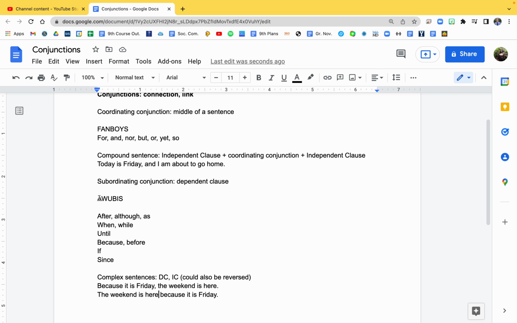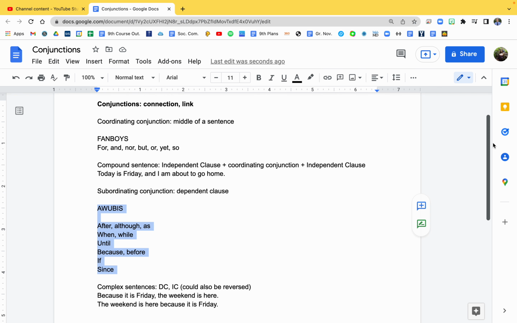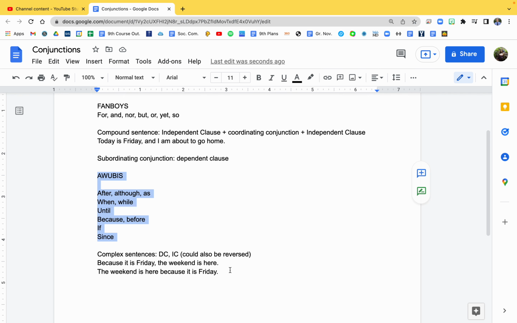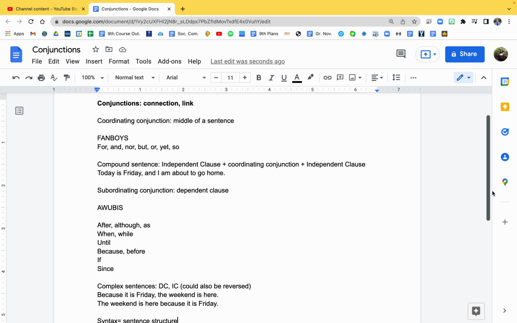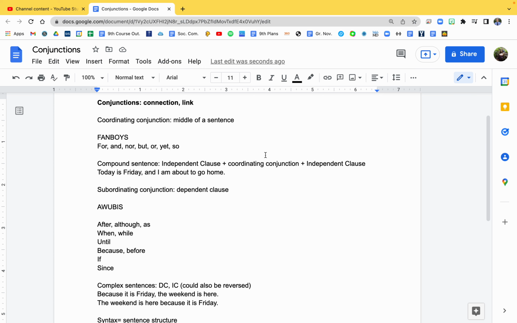If you memorize these AWUBIS words, it'll help you learn dependent clauses, which will help you learn complex sentences, different types of sentences. Why does this ultimately matter? This is all about syntax. Syntax is sentence structure. It is the way you structure your sentences. You don't want to always use the same type of sentences when you're writing, always simple sentences, always complex sentences. You want to mix it up. You want to use different types of sentences. So hopefully this lesson is helpful for a couple different acronyms: FANBOYS for coordinating conjunctions, AWUBIS for subordinating conjunctions.